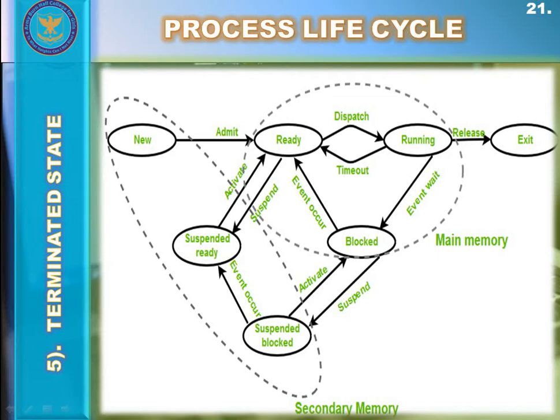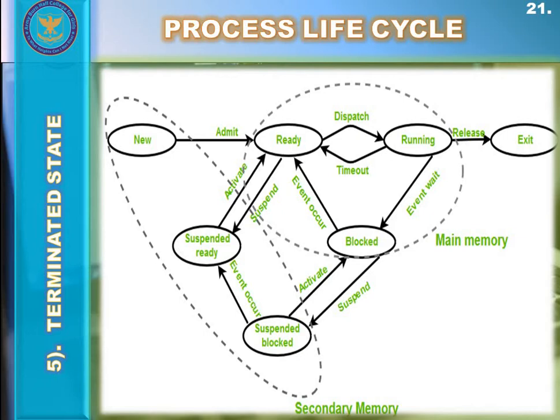After the complete execution of the process by the CPU in the running state, the process is automatically sent by the operating system to the exit state. This is also called the termination state of the process.